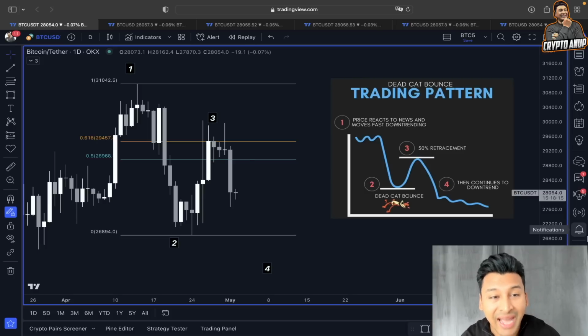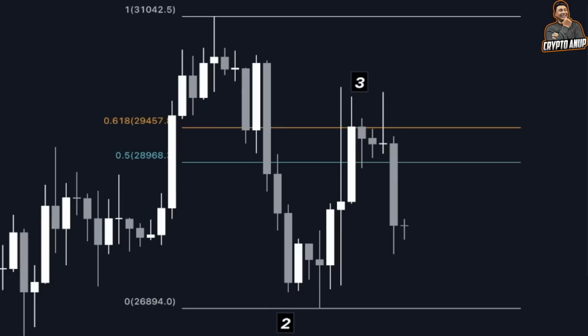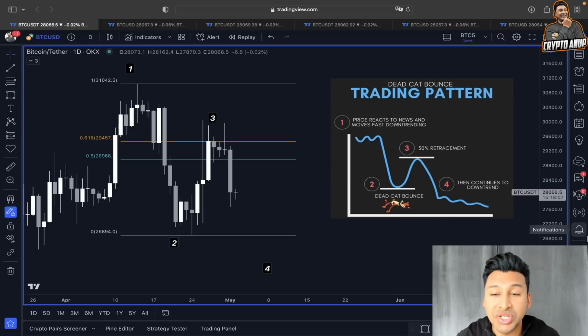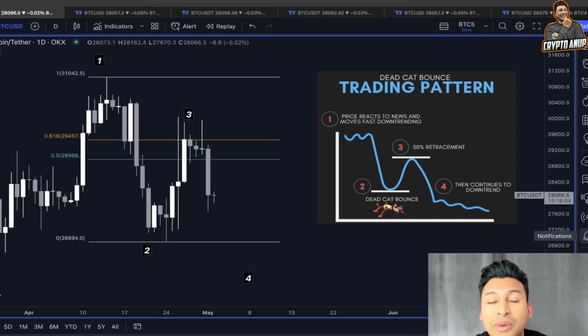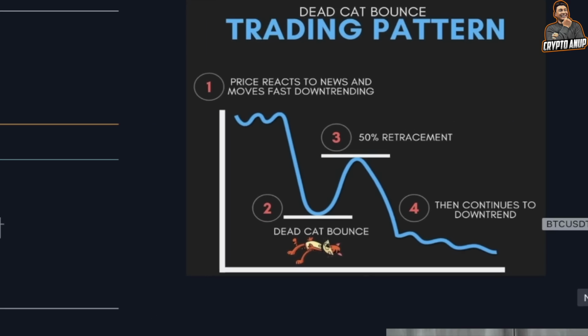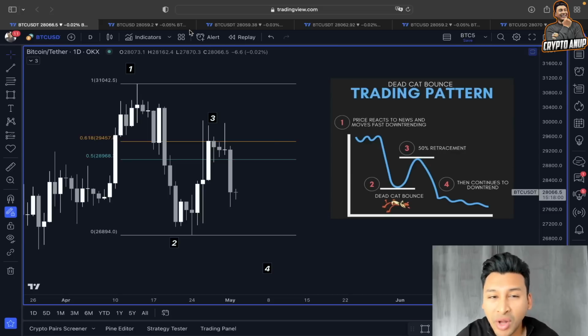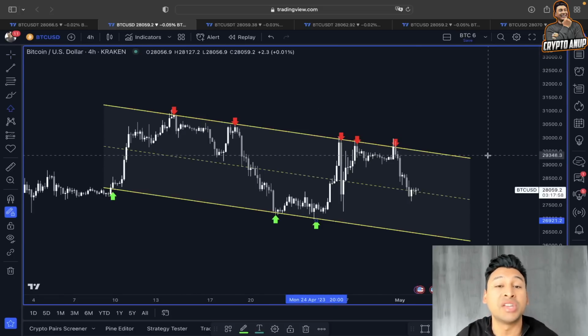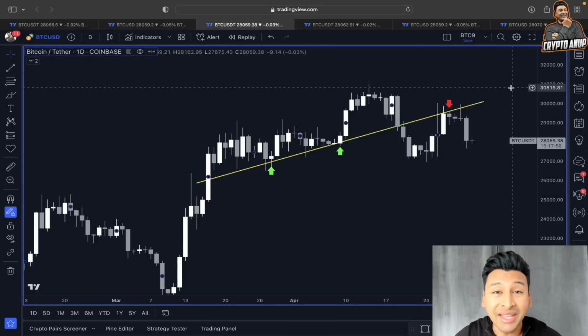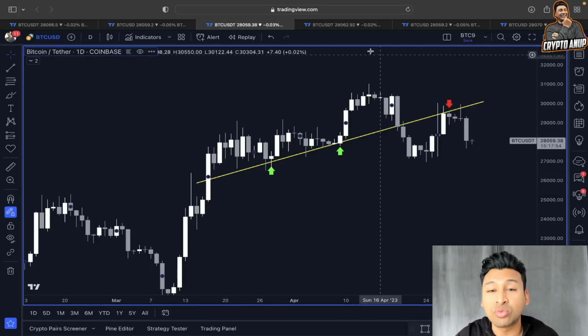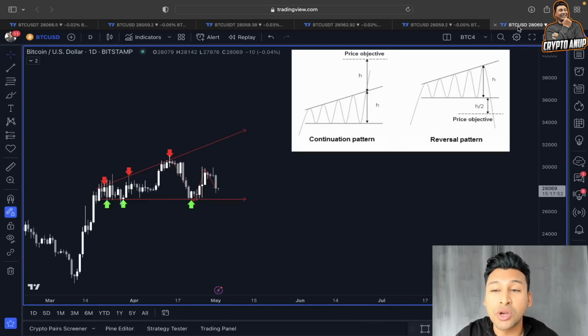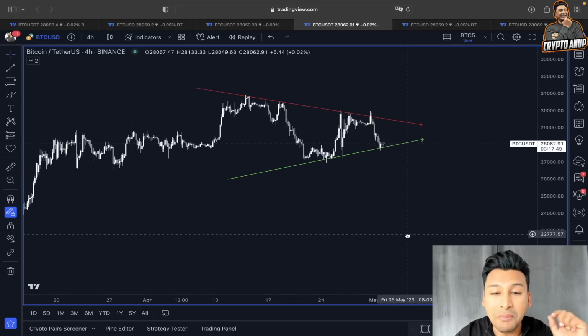So looking at this current Bitcoin price action, we can see the price right now is clearly flashing weakness after failing to find support over the 29,000 range. And now since we are following this dead cat bounce trading pattern, where could the price of Bitcoin possibly be heading? What is this descending channel flashing us right now? Where could the next area of confluence be according to this rising trend line? We are going to talk about all of these scenarios one by one in this video.